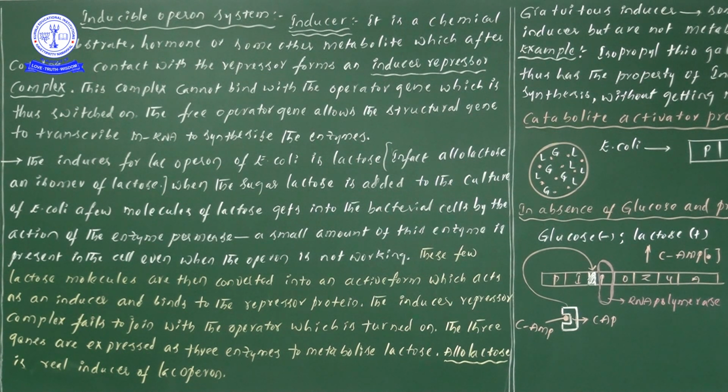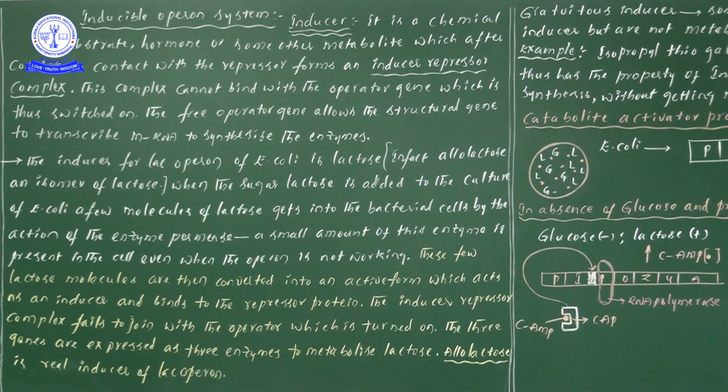Now here is one important note we have to discuss. Look here: a small amount of this enzyme is present in the cell even when the operon is not working. Point understood? A small quantity of permease enzyme is present in the bacterial cell even though the entire operon is not in a working condition. At least a little quantity of enzyme will be there even when the operon is not progressing.